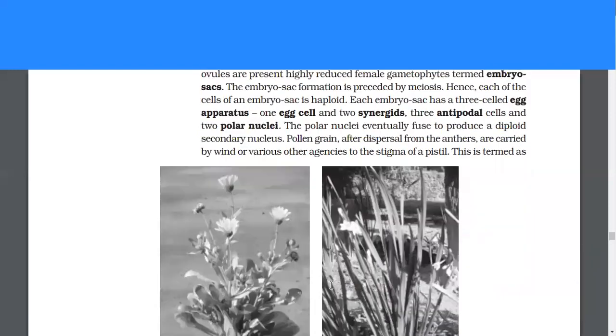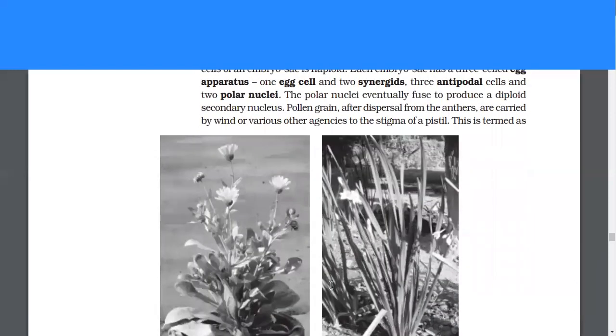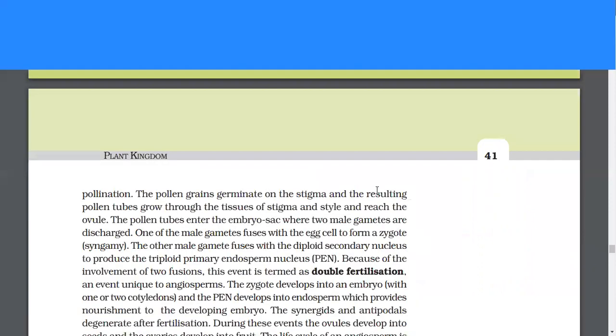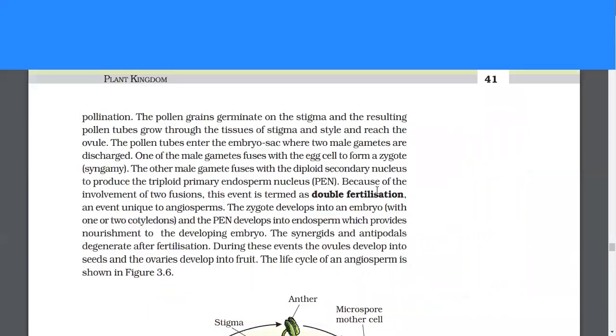Pollen grains, after dispersal from the anthers, are carried by wind or various other agencies to the stigma of a pistil. This is termed as pollination. The pollen grains germinate on the stigma and the resulting pollen tubes grow through the tissues of stigma and style and reach the ovule. The pollen tubes enter the embryo sac where two male gametes are discharged.